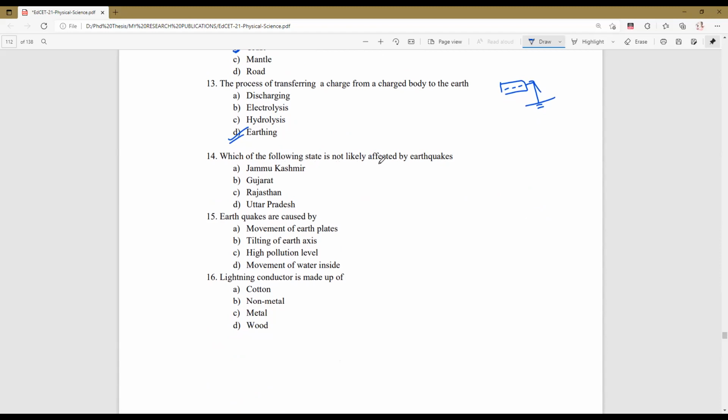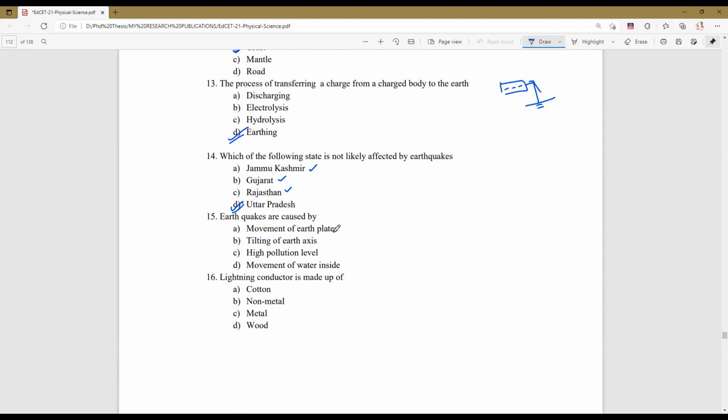Next, which of the following states is not likely to be affected by earthquakes? Here Jammu Kashmir is affected with earthquakes. Gujarat will also be affected with earthquakes. Rajasthan, we have seen earthquakes at the Rajasthan site also. So which one is the right answer? Uttar Pradesh is a state which is not likely to be affected by earthquakes.